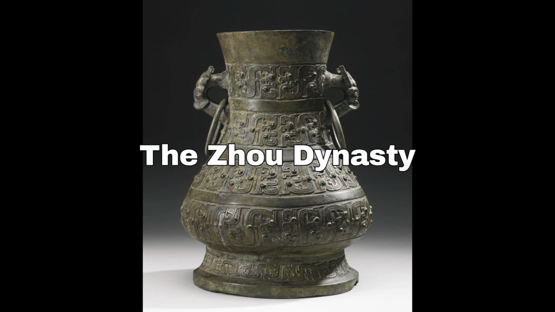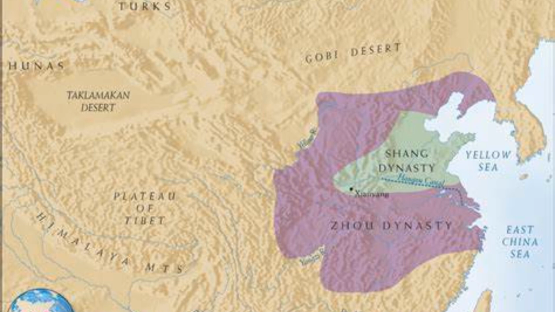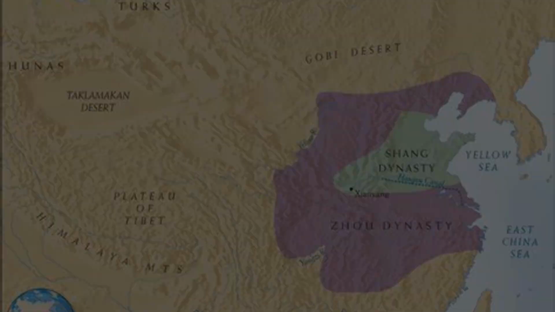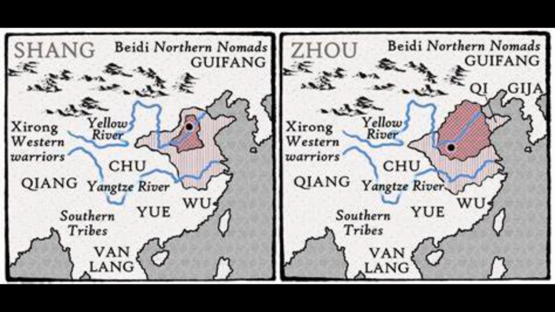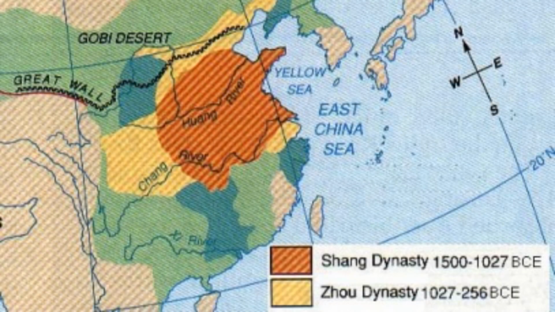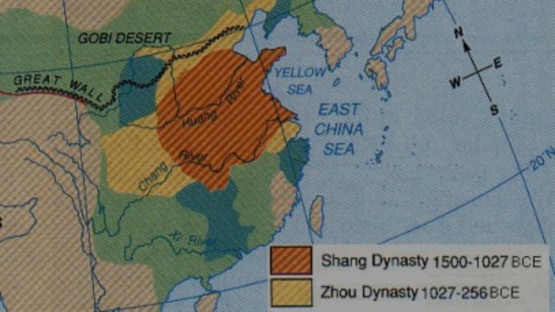The Zhou dynasty. The Zhou people settled west of the Shang civilization along a tributary of the Yellow River. Over time, the Zhou villages gained more and more territory and eventually encountered the Shang people. When the Shang dynasty became weak, the Zhou kingdom conquered the Shang, took their land, and established the Zhou dynasty. Ruling from 1122 to 221 BCE, the Zhou dynasty was China's longest-lasting family of rulers.